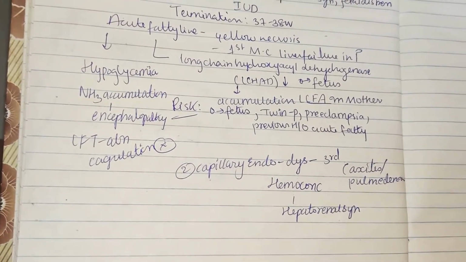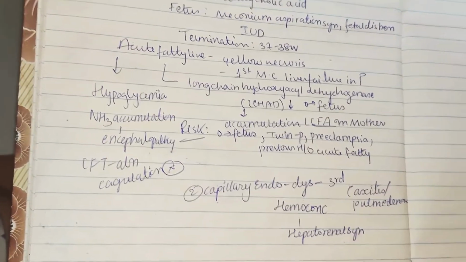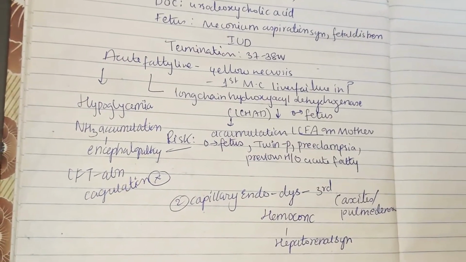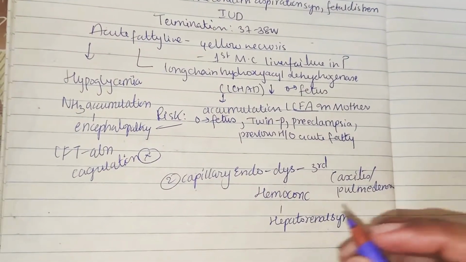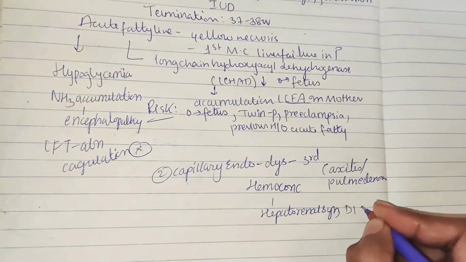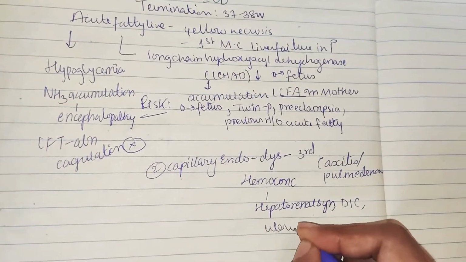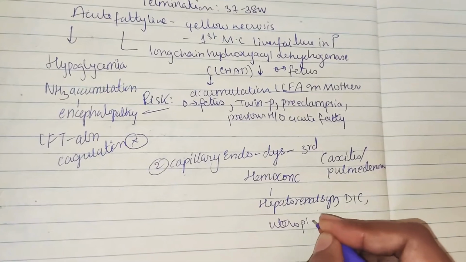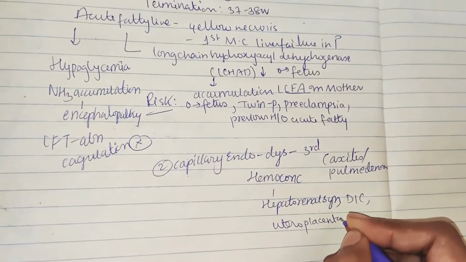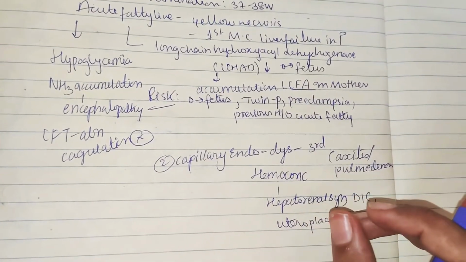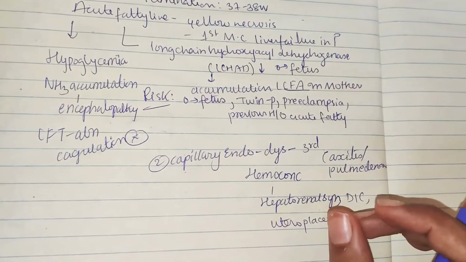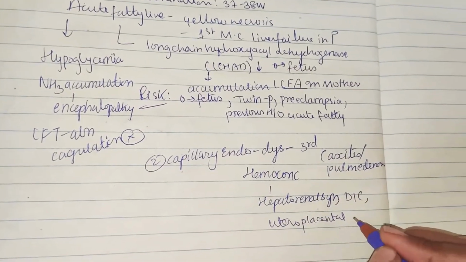And DIC, disseminated intravascular coagulation. And also uteroplacental deficiency. The other problem is DIC and uteroplacental deficiency, which means the blood flow between the mother and child is also not good, so it will lead to fetal death.